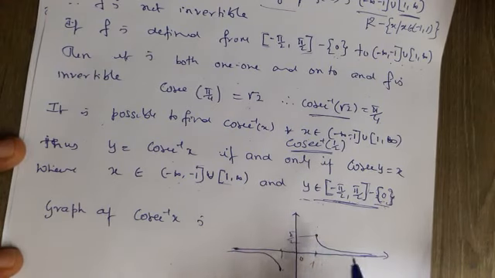As you increase x, the angle becomes less and less, and this curve approaches the x-axis but never touches it. Similarly, when x is minus 1, cosec inverse minus 1 is minus pi by 2, and as you decrease the value of x, the graph will become like this, and this is the graph of the function y equal to cosec inverse x.